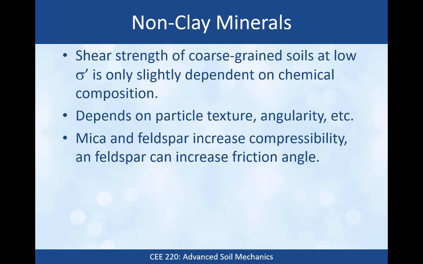For example, the surface texture of feldspar is rougher than the surface texture of quartz. So the friction angle of a feldspathic sand tends to be higher than the friction angle of a quartzitic sand. Mica and feldspar both increase the compressibility of sands. I mentioned feldspar can increase the friction angle.